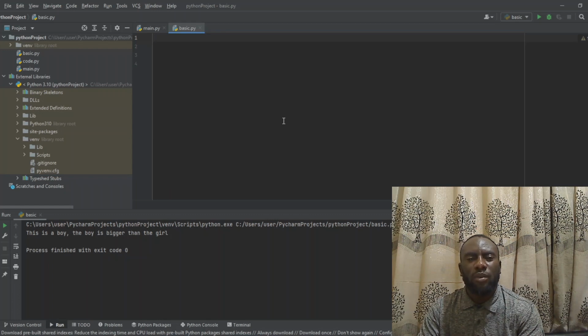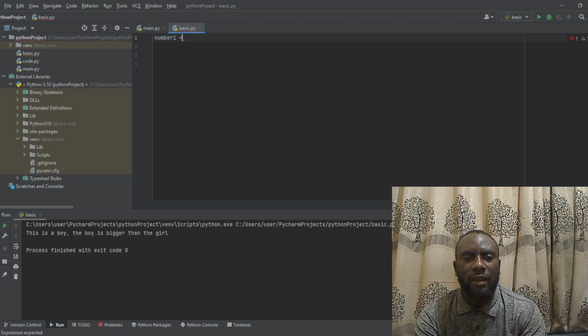So for example, if we have to create a variable that is a storage that contains only numbers, all we need to do is maybe we can say number 1. When we say number 1, that is a variable we created. Then what value are we going to store inside this number 1?